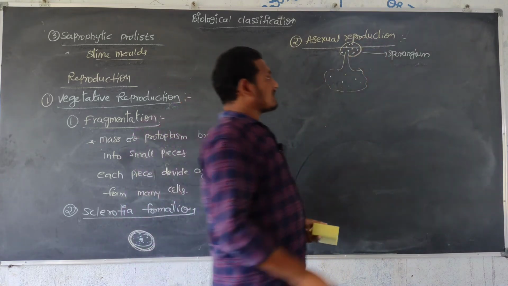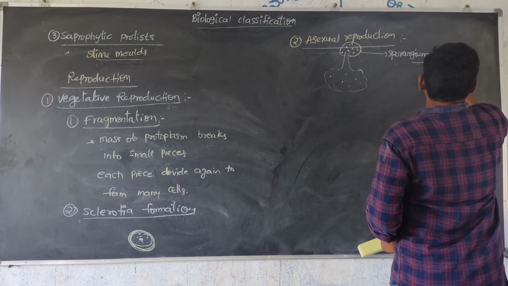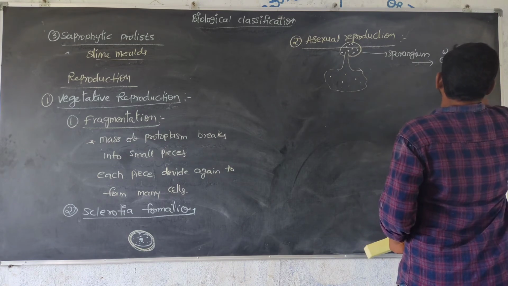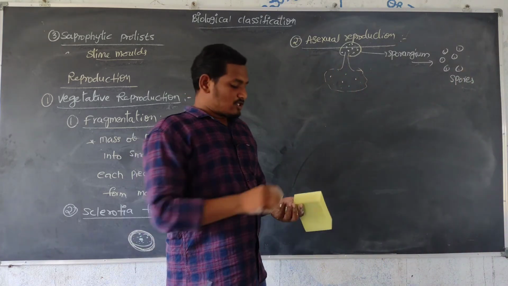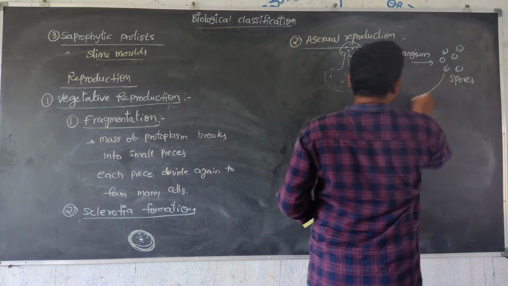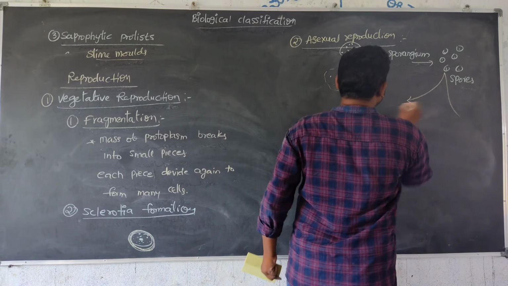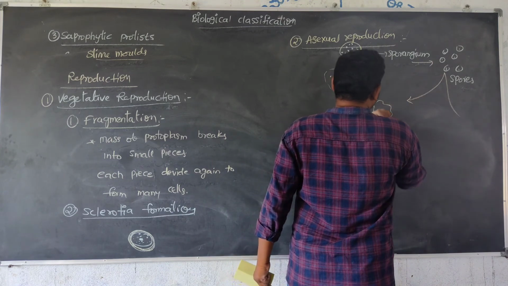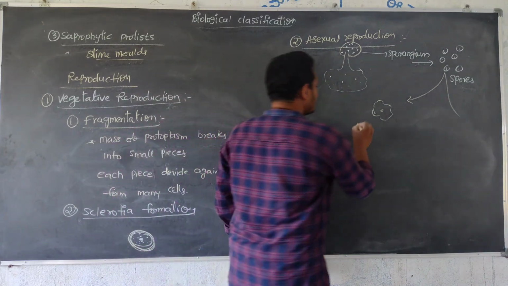Those spores come out from the sporangium. These are spores. Spores germinate in two forms. One form is of irregular shape, that is myxoamoeba.